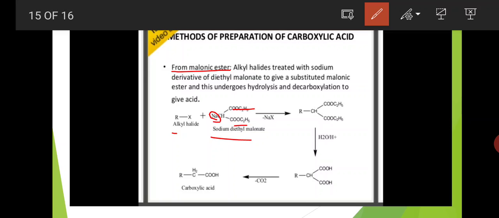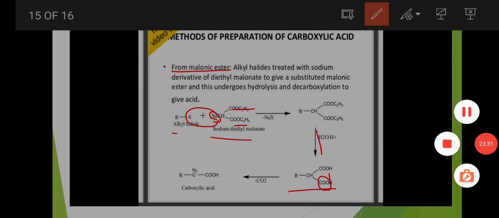This reacts with alkyl halide and sodium halide is eliminated. Alkyl malonate is formed. On hydrolysis, it is converted to a dicarboxylic acid functional group. On heating, one of the carboxylic acids loses CO2 gas and forms RCH2COOH. That is the carboxylic acid.